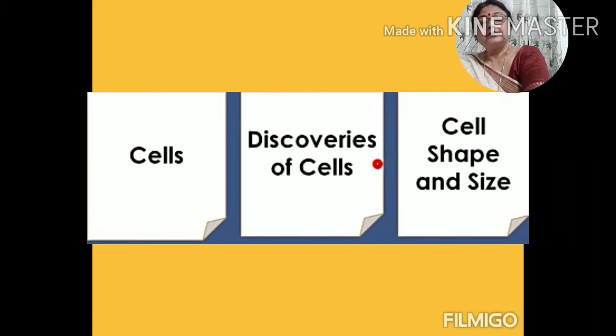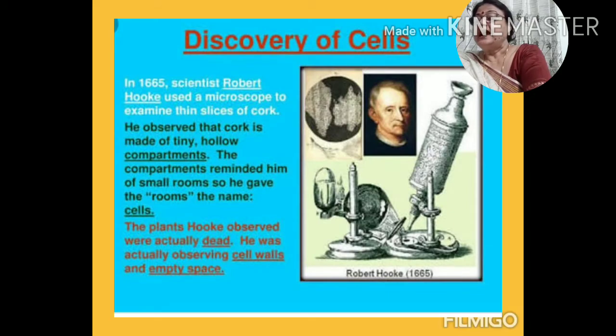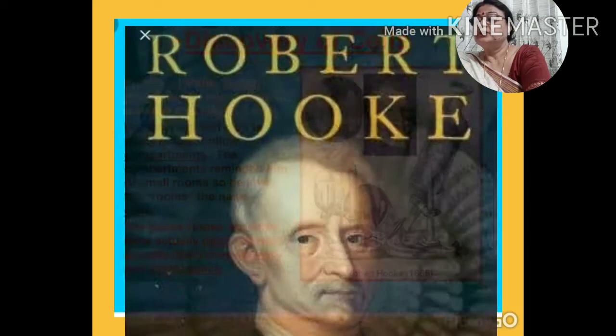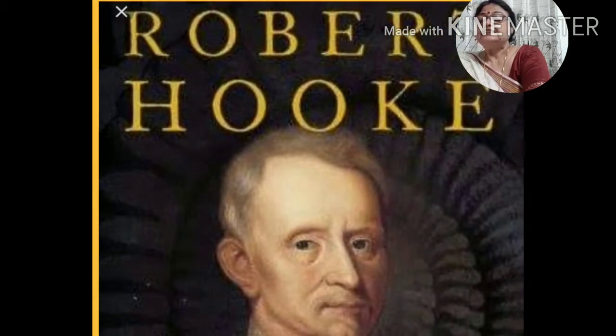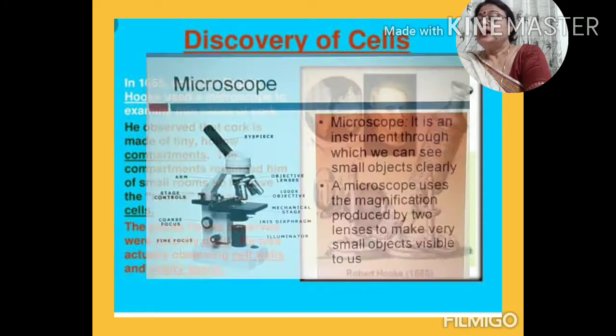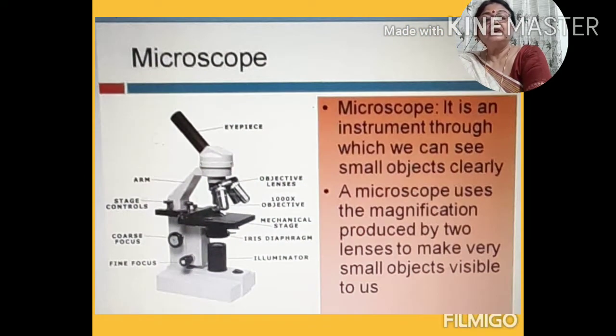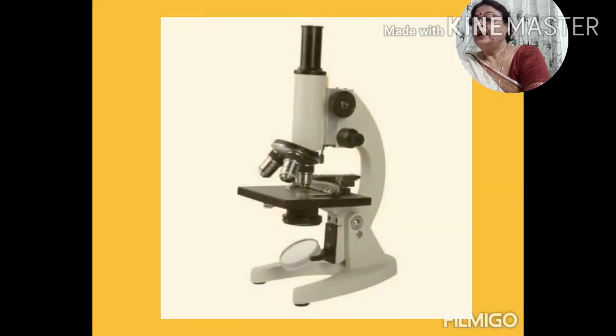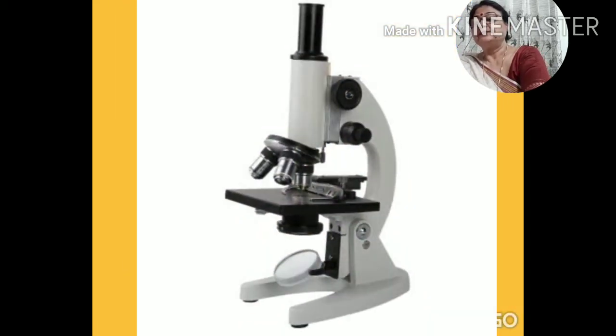Now let's talk about the discovery of the cell. An English scientist, Sir Robert Hooke, discovered the cell in 1665 by studying slices of cork under a crude microscope. Now, which instrument is used to study cells nowadays? As cells are microscopic, very small structures and cannot be seen by naked eyes, they can be seen only with the help of a compound microscope.